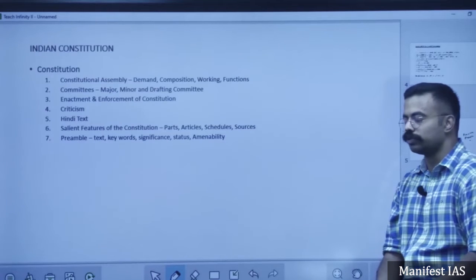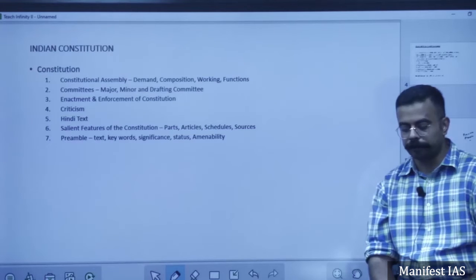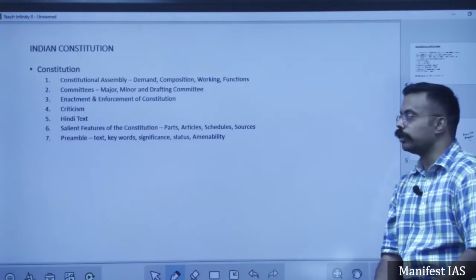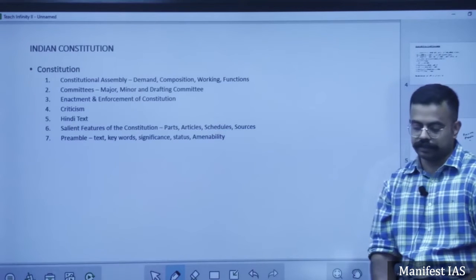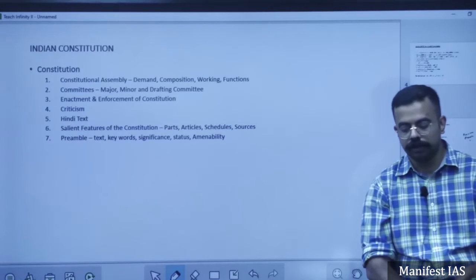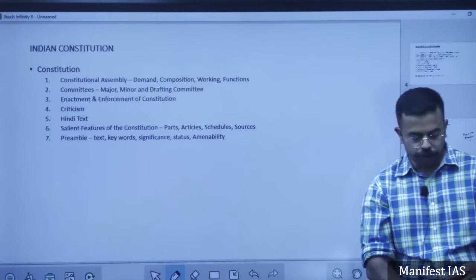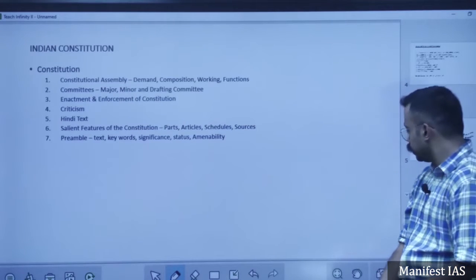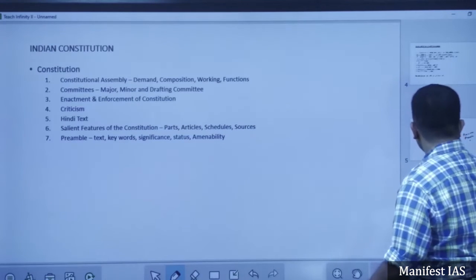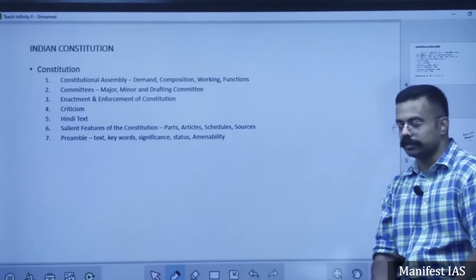India is a sovereign, socialist, secular, democratic republic. And we have a provision for universal adult franchise. What do you mean by universal adult franchise? Every individual above the age of, what is the legal age for voting? 18 years.